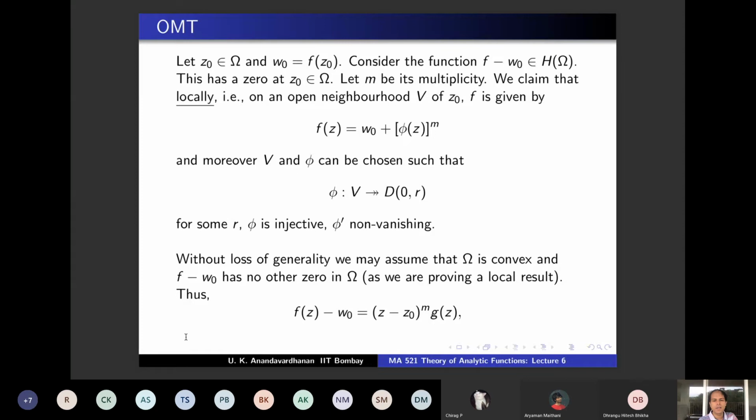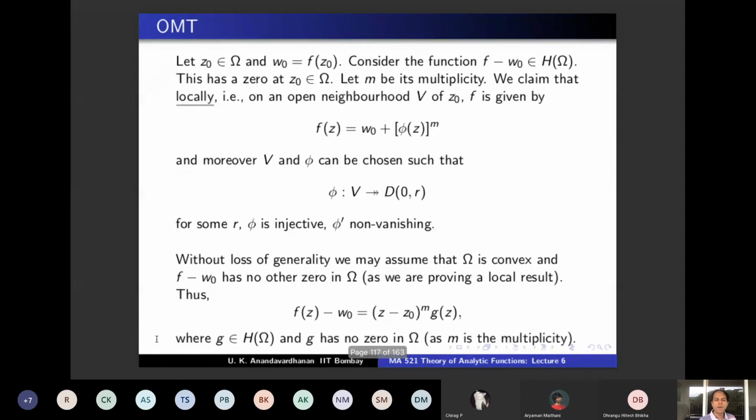But m is the multiplicity. Therefore, f of z minus W0 can be written as (z minus Z0) power m times g of z, where G is holomorphic and G is never vanishing on omega.